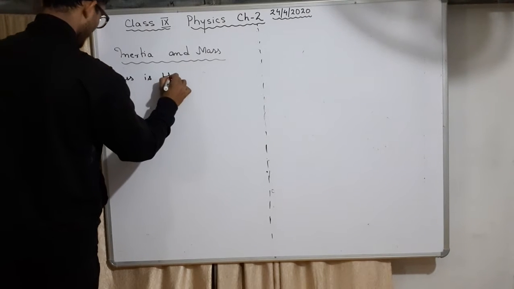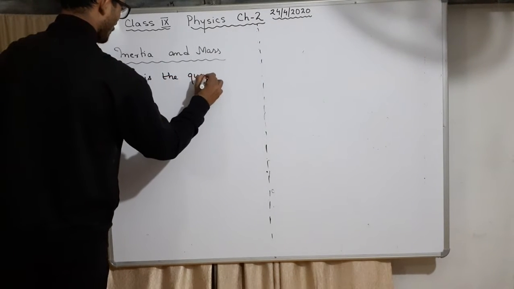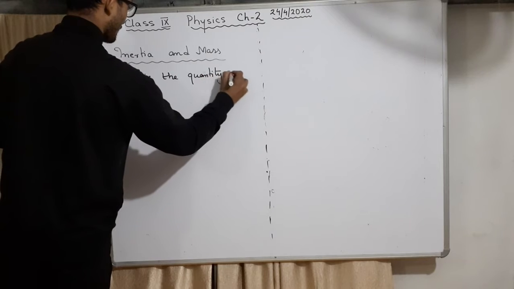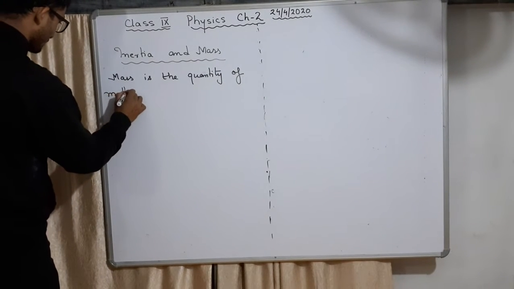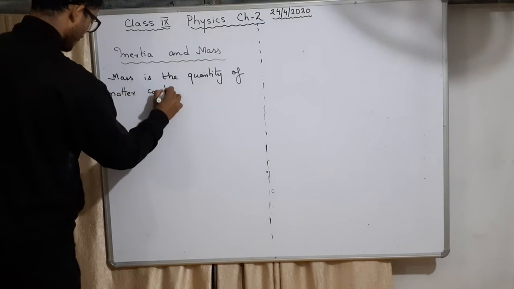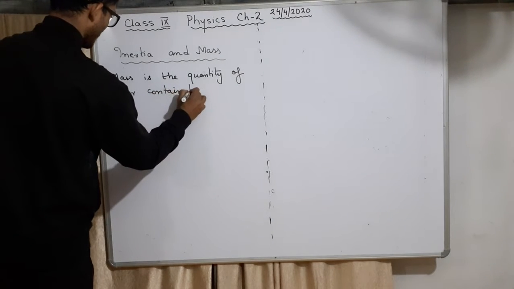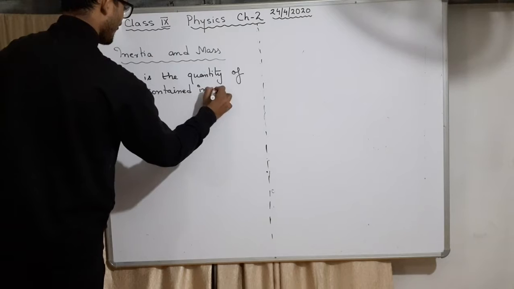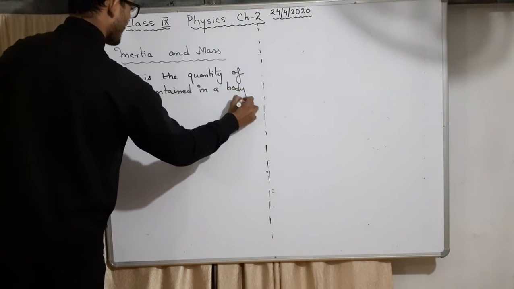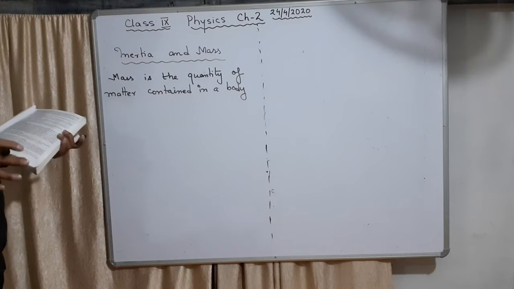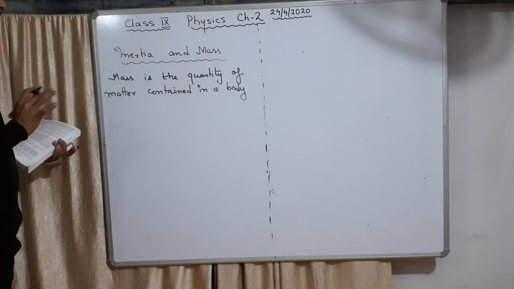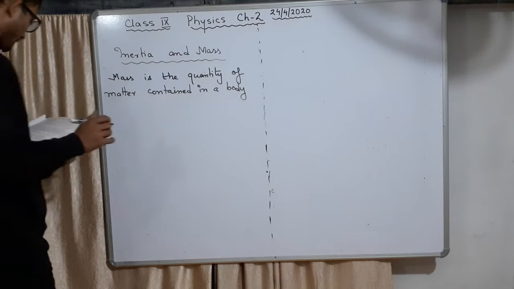Mass is the quantity of matter contained in a body. Inside any object, whatever material we have, that is called mass. If that material is more, mass is more. Less, it will be less. That's simple.